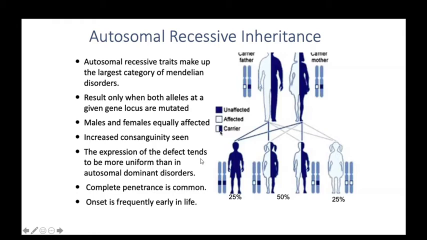So here 25% are totally unaffected, 50% become carriers and 25% are affected by the disease. If it is affected, we call it affected; the not affected part is unaffected.